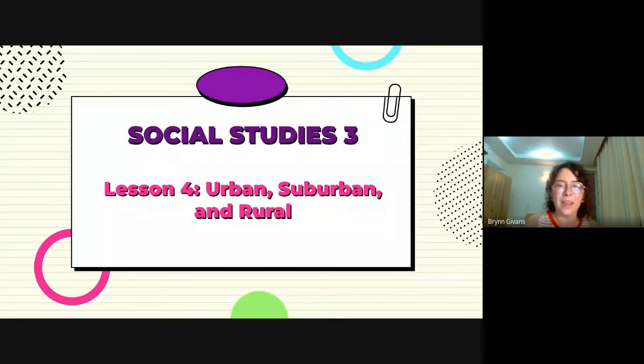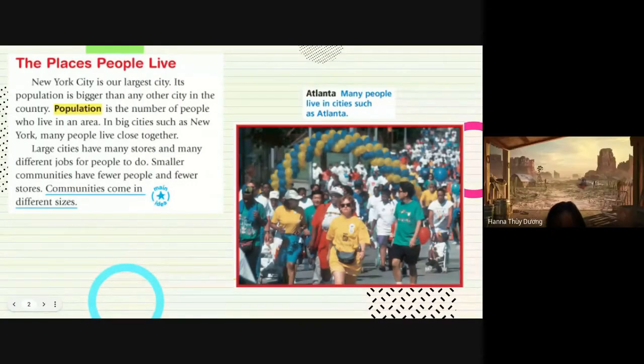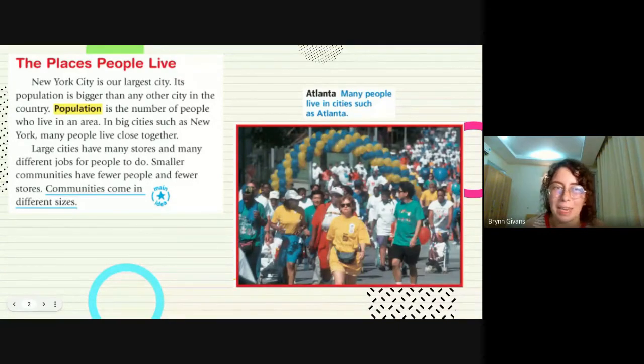Very good. So we have some ideas about what these different communities are. All right. Who would like to read my slide? Who would like to try to read my slide? Hannah? And keep in mind, this book was written in the United States. So we're going to pretend like we're in the United States. But Hannah, did you want to read? Okay, go ahead and try reading this for me.